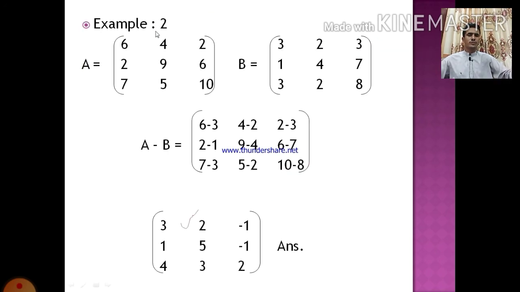Example number 2, with the same A and B values, another A minus B. 6 minus 3 and 4 minus 2 and 2 minus 3, as well as 2 minus 1 and so on, and 3 minus 6, sorry, 3 and 2 minus 4, it will be 2, and 3 minus 2, minus 1, and 1 minus 1, 1, and 4 minus 9, 5, and 7 minus 6 will be minus 1, and 3 minus 7, it will be 4, and 2 minus 5, 3, and 8 minus 10 is 2. That is the answer.